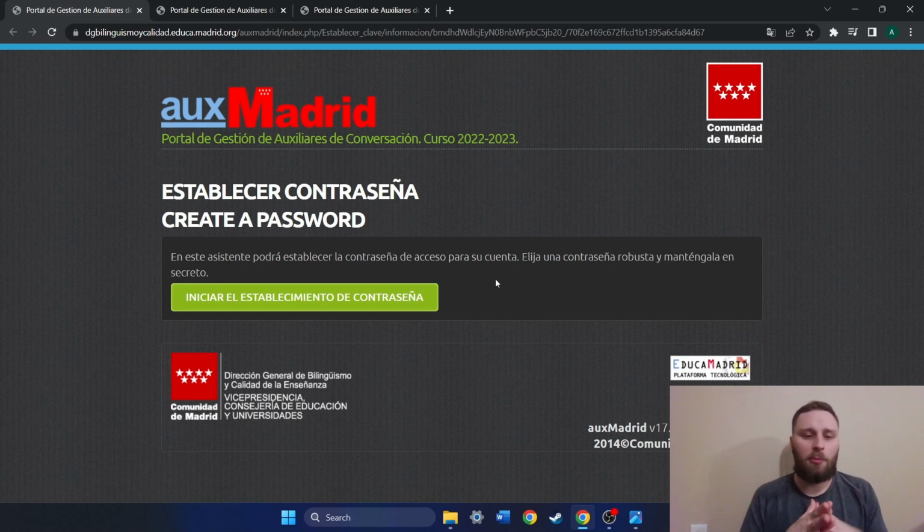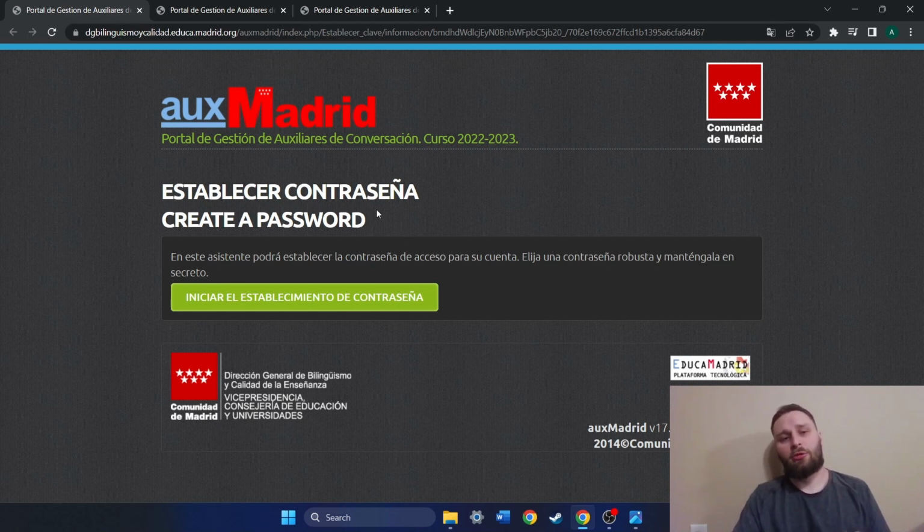But this is a very simple process. As I said, you're going to click on this green box and you're going to go in and set up your password and all those things. It's been a couple weeks since I did it, but I believe that it has instructions on the left side of the screen. Even if it doesn't, it is very simple, very straightforward. You can get through it. I think it has instructions in English to walk you through the process, but it's not hard. Once you go in and you set up your password, you will be able to log into aux Madrid.